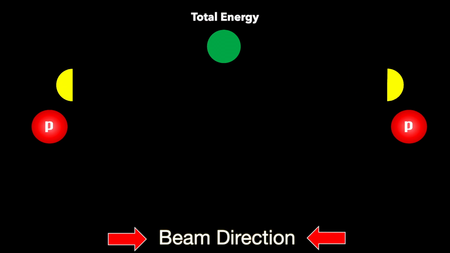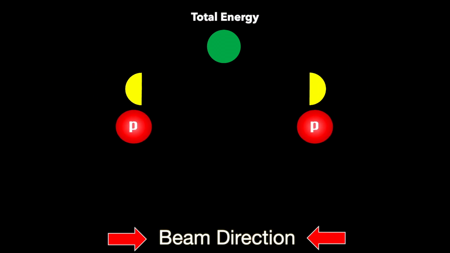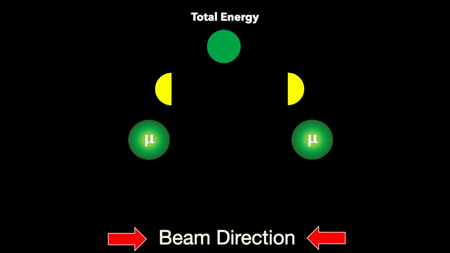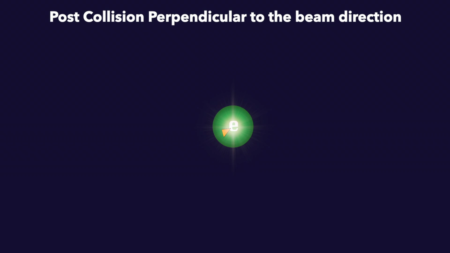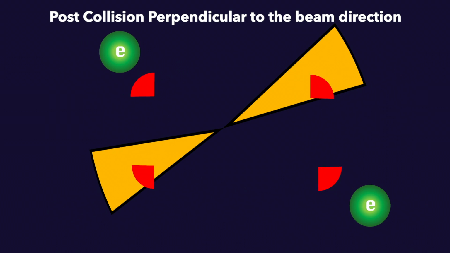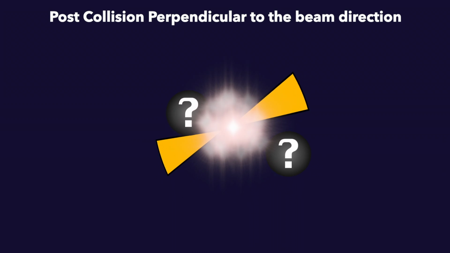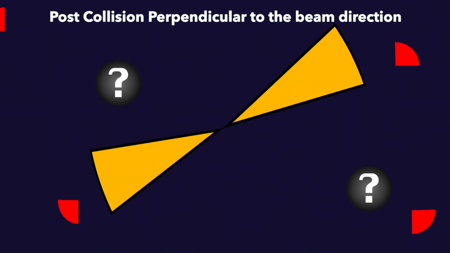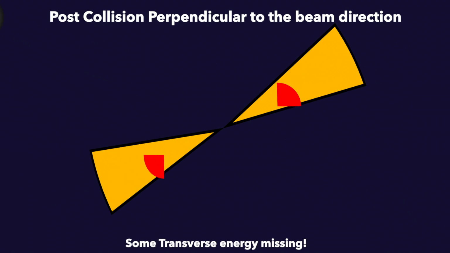Think about the properties of dark matter. We cannot directly detect it with ATLAS. So we have to infer the particle's existence by comparing what we see with what we expect from the standard model. Most of the energy of the particles will be in the direction of the collision, but some will have energy in the perpendicular direction, the transverse direction. Due to conservation of momentum, all of the energy in this direction should add up to equal zero. If it does not, we can assume that some of the transverse energy was not picked up by the detector and carried away by invisible particles.